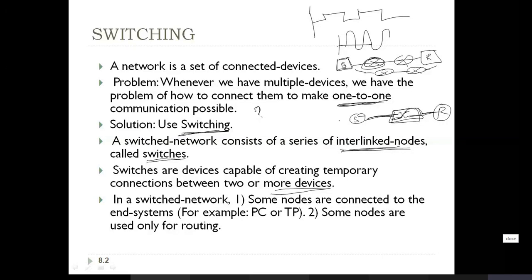Some nodes are used only for routing. In a complex network, there are some interlinked nodes that are responsible for just forwarding the messages, sending the data that comes from the end devices. That is called routing.